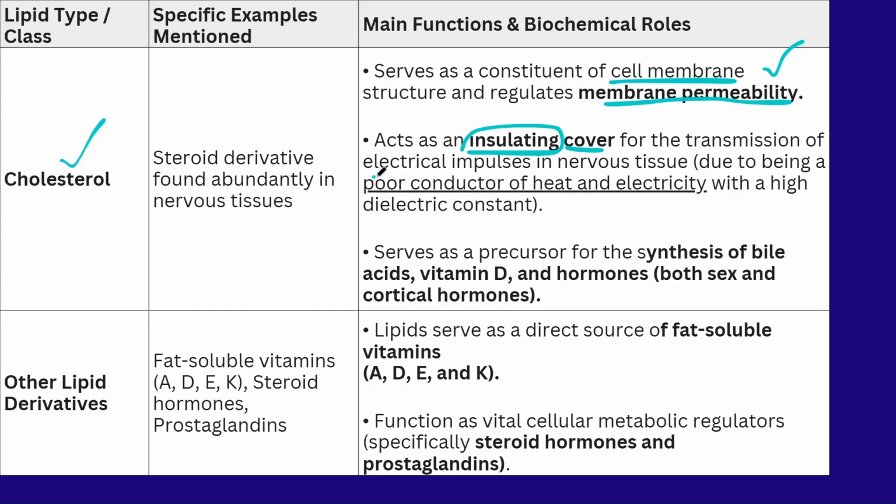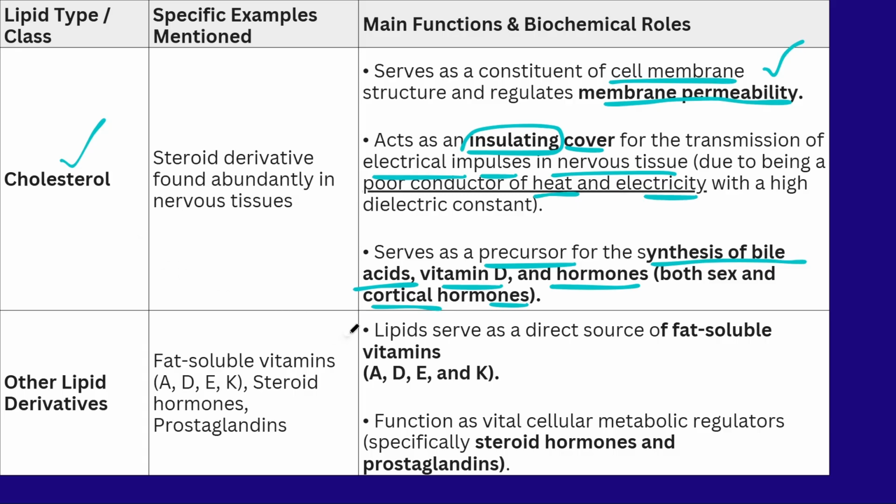This will prevent the electron impulses and nervous tissue damages, and it will protect our body from heat and electrical shocks. That means our internal organs can be protected with the help of cholesterol. And also we already know that cholesterol is helpful as a precursor for the synthesis of bile acids and vitamin D, and some of the sex hormones and corticoidal hormones are produced with the help of the cholesterol only.